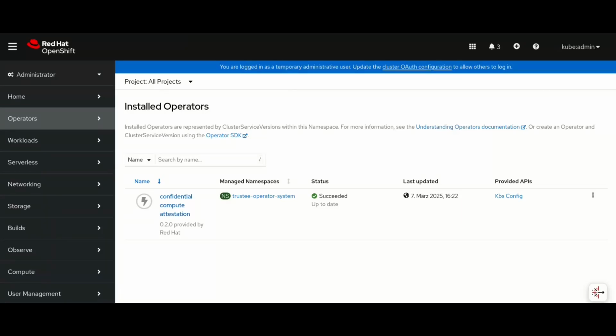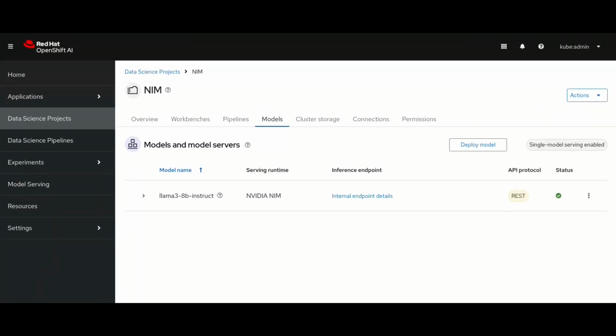Let's switch to the OpenShift AI view. We create a NIM project, and inside this project we already set up and run a NIM model called Llama 3 8B Instruct. We can also notice that the serving runtime is NVIDIA NIM.